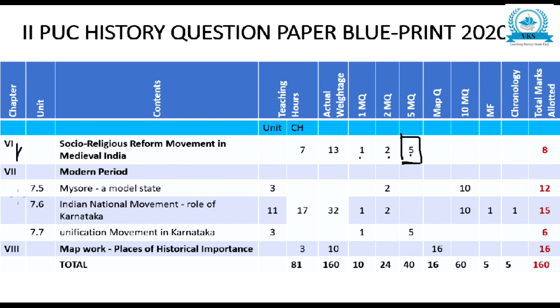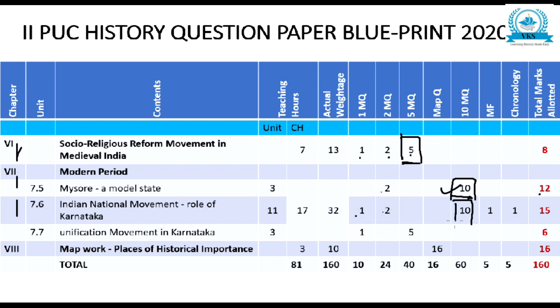In the 7th chapter, modern period, 7.5, teaching hours 3, 2 mark 1 question and 10 mark 1 question, Mysore model state. So naturally the 10 mark question will be Vishweshwarayya's question. Sir M. Vishweshwarayya is called the maker of modern Mysore, explain. So total 12.